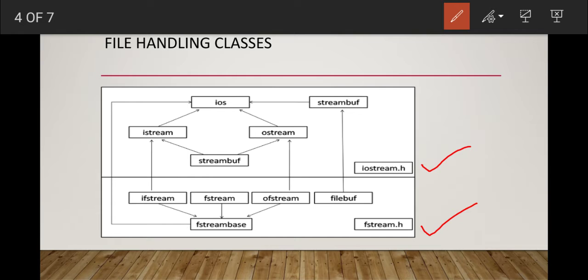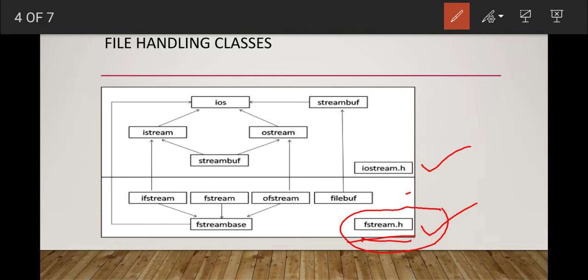Whenever you use cin and cout statements, you write the iostream.h header file at the beginning of your program. But whenever you write a program for file handling, you have to mention the fstream.h header file. This header file contains all the information of these classes, so you have to mention it first.